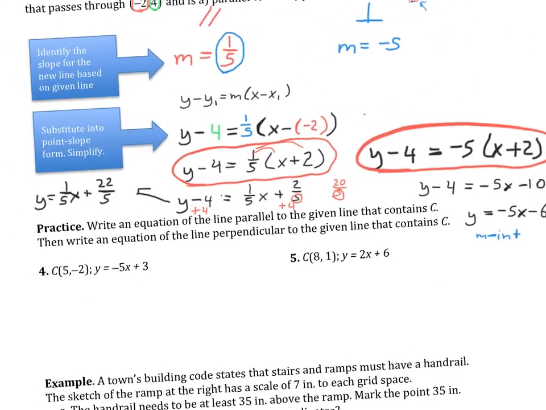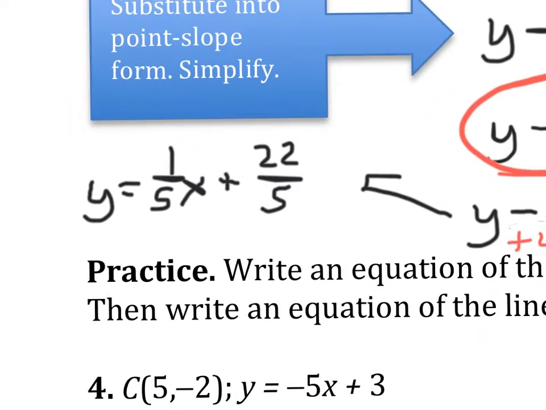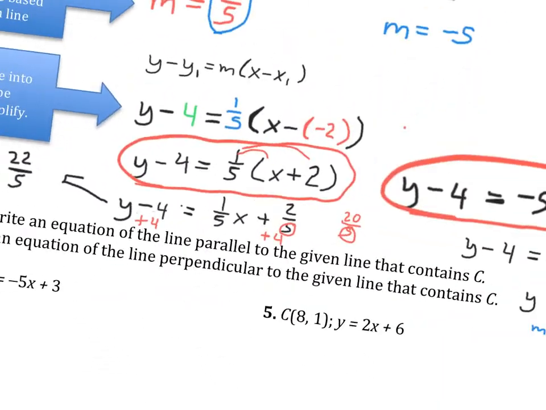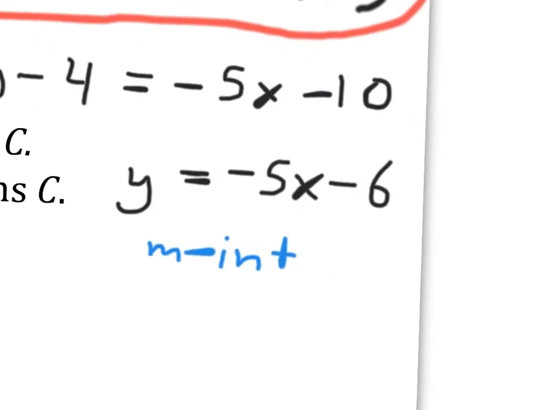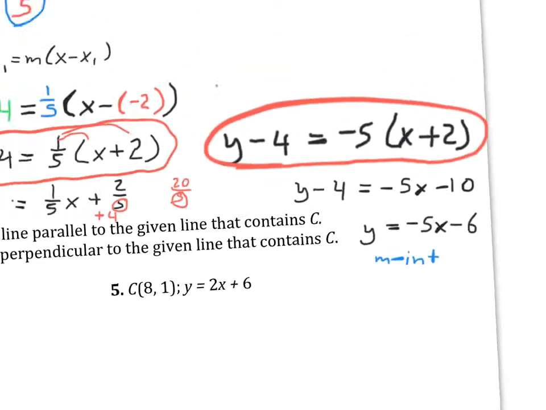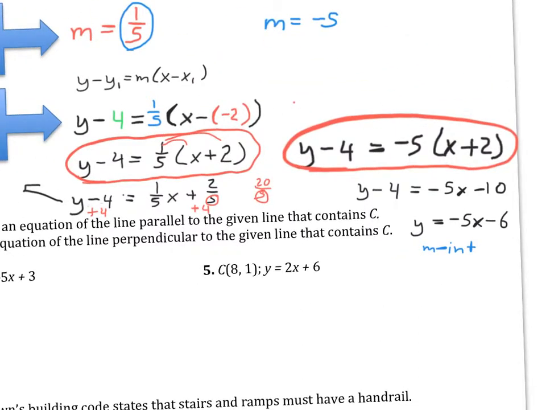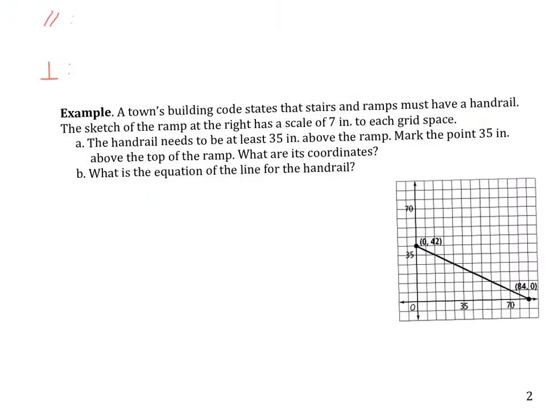And notice that here, my slope is 1/5, but my b is 22/5. Over here, my slope is -5, and my b is -6. So that shortcut does not work. If I just change this, the b is probably going to change as well. So only make that change when you are dealing with point-slope form here.